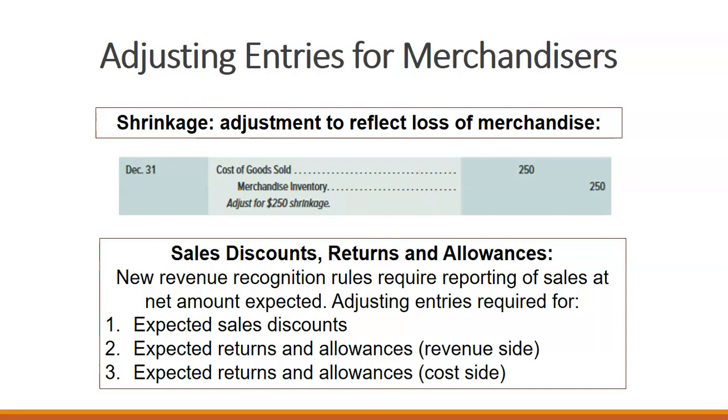Okay. We also have new revenue recognition rules in accounting that require reporting of sales at net amount expected. That means we would adjust entries for expected sales discounts, expected revenue returns and allowances, and expected returns and allowances for the cost side, the cost of goods amount.